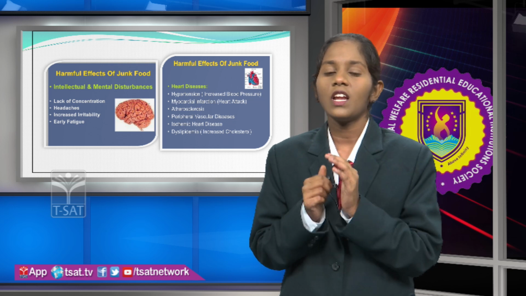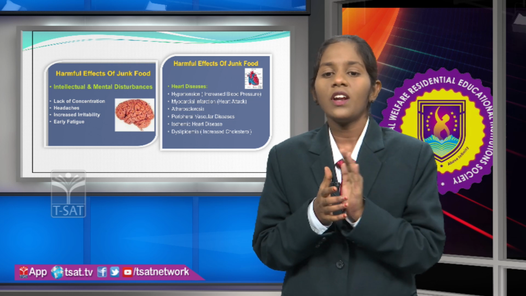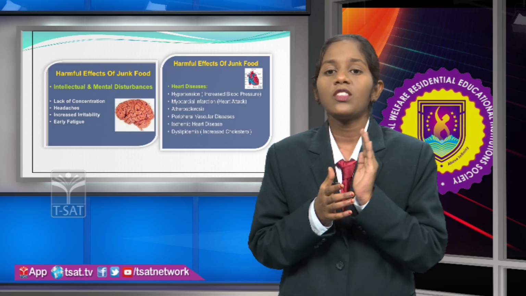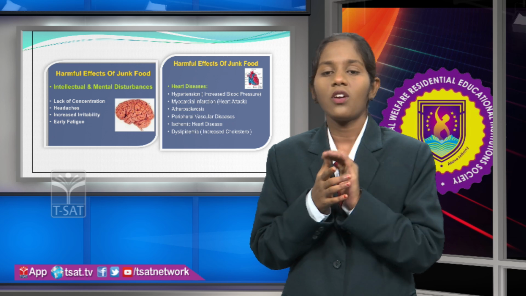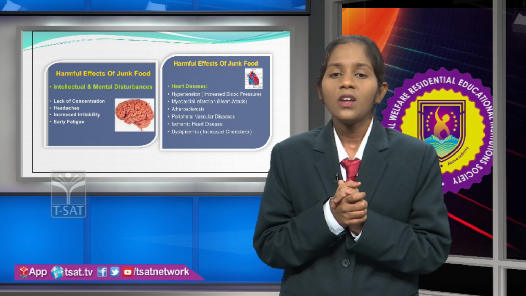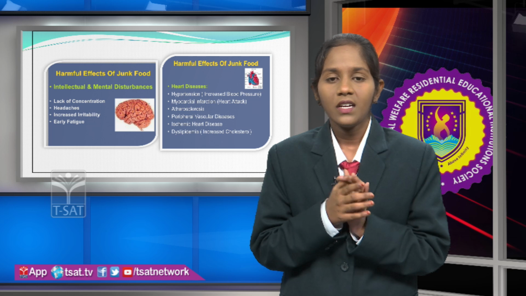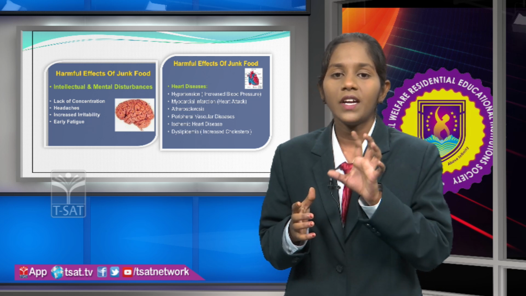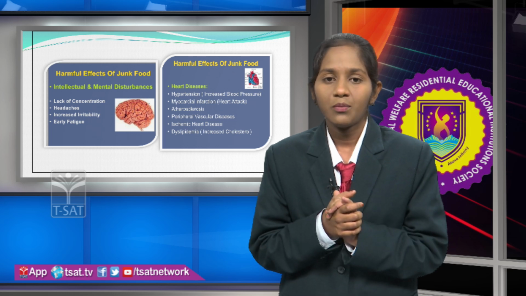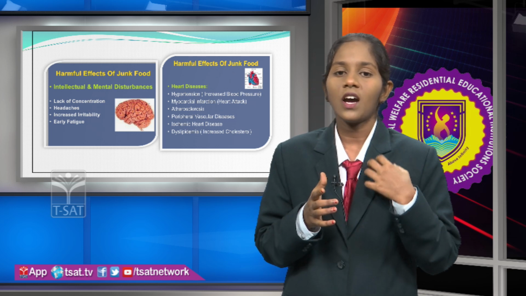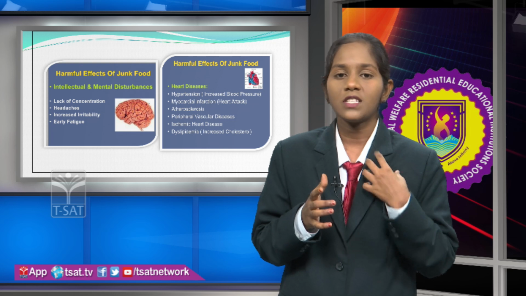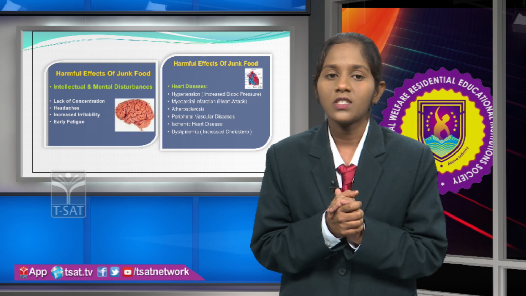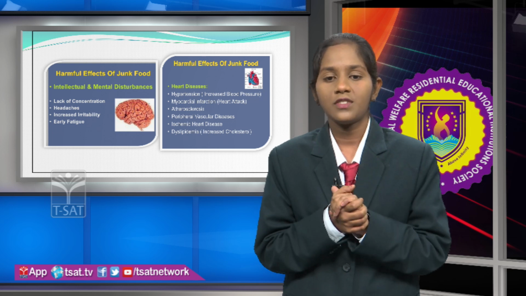And then myocardial infarction. So myocardial infarction is also known as heart attack. And we can say the death of the heart muscle is known as myocardial infarction. So when glucose levels are increased in the blood, if the oxygen, which is considered a vital element for the body, is not supplied to the heart, automatically the heart muscles will undergo death. So this is how heart attacks occur from the consumption of junk food.